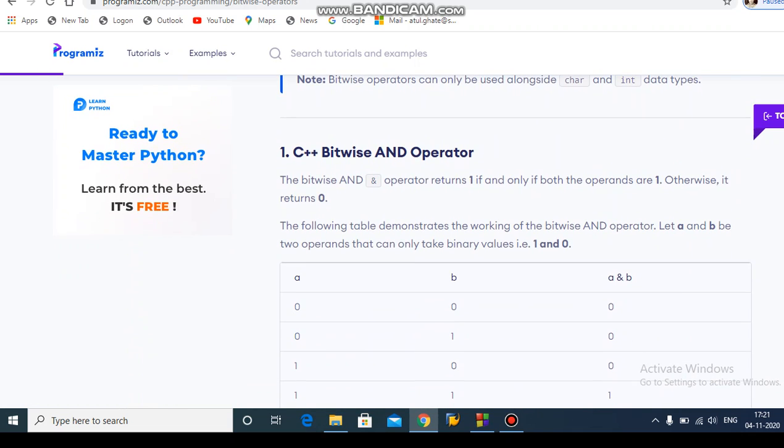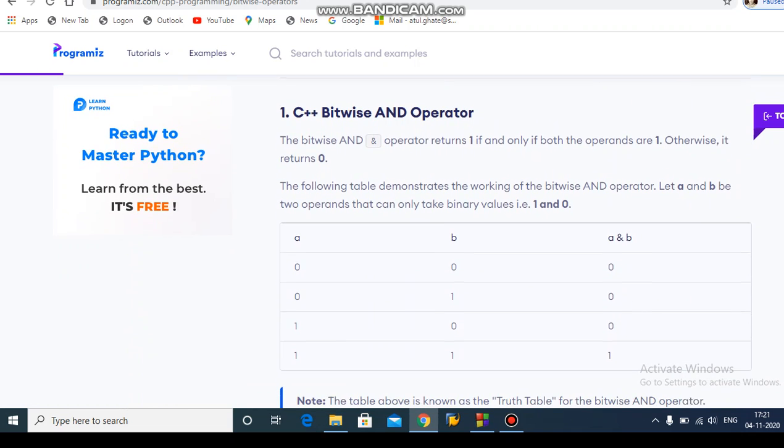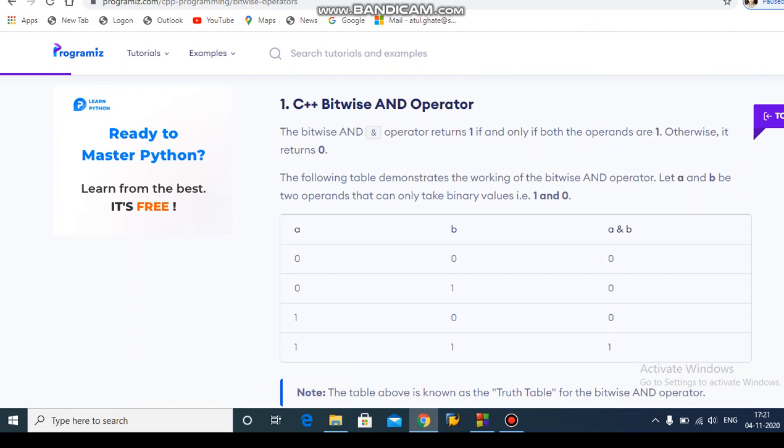So first one is the bitwise AND operator. This is the truth table.